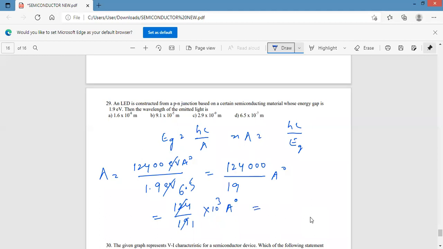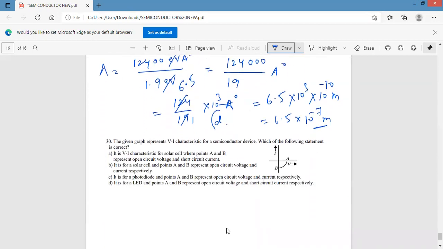So we can write this as 6.5 into 10 to the power of 3 Angstrom, into 10 to the power of minus 10 meter. It becomes 6.5 into 10 to the power minus 7 meter. Option D.